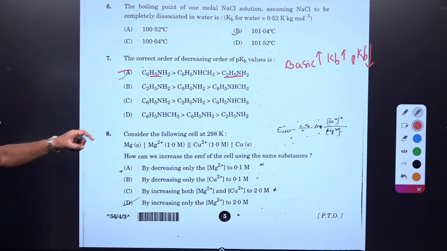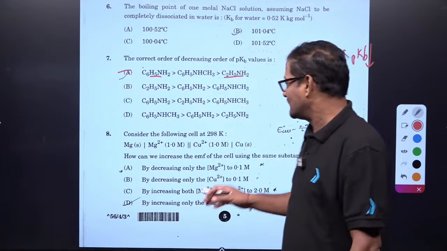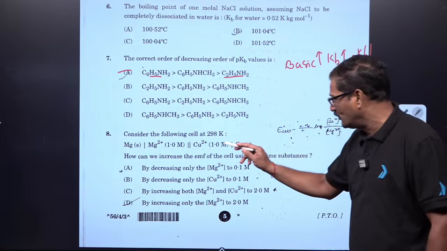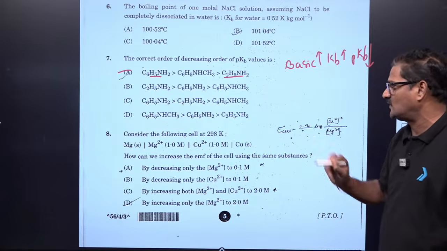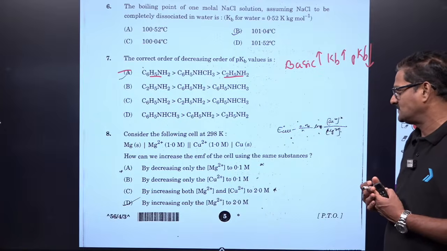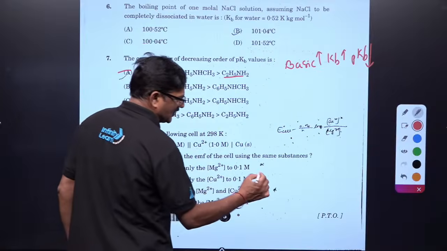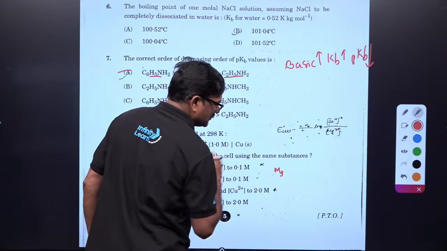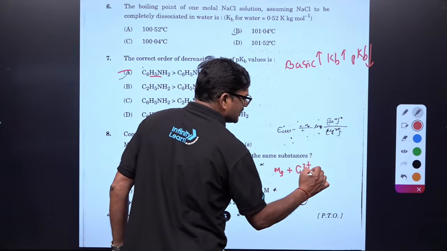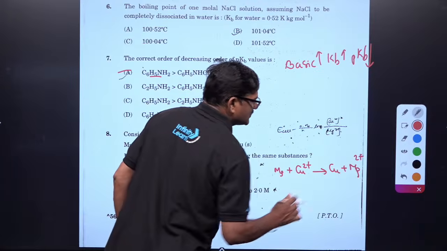Consider the following cell. Magnesium is converting into magnesium 2+, this is the anode. Copper 2+ is converted to copper, this is the cathode. How can we increase the EMF of the cell? In the overall reaction, magnesium reacts with copper 2+ to give copper and magnesium 2+.